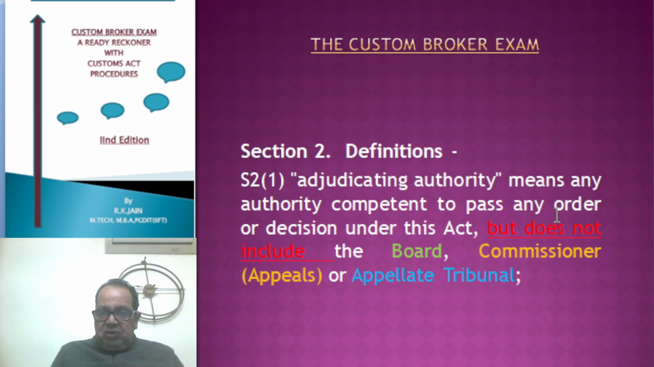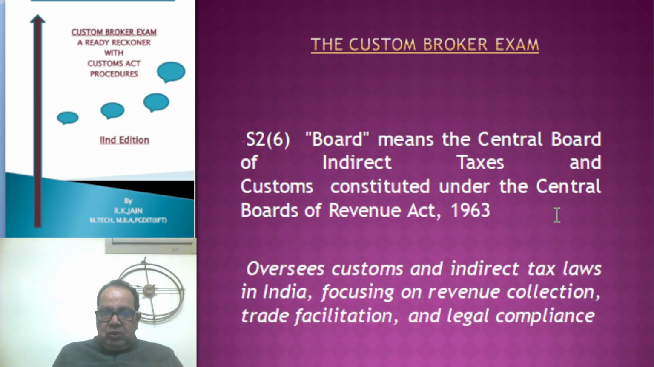Now, let us examine what are these three entities. For example, the Board has been defined under Section 2(6). Board means the Central Board of Indirect Taxes and Customs, constituted under the Central Boards of Revenue Act. And what does it do? It oversees the customs and indirect tax laws, and it focuses on revenue collection, trade facilitation, and legal compliance. So basically, it is the umbrella which focuses on the functioning of the Customs Act.